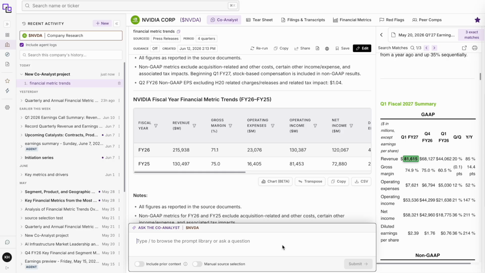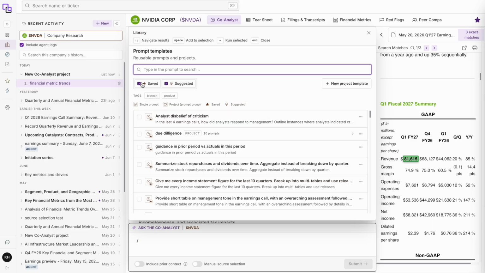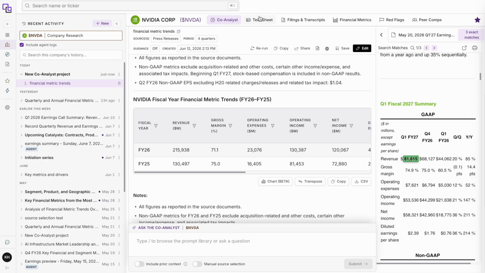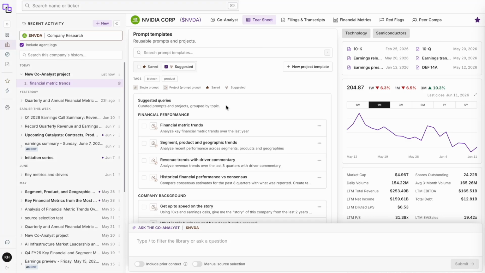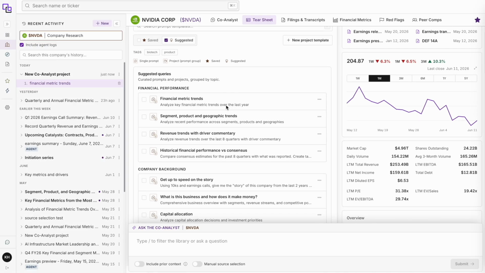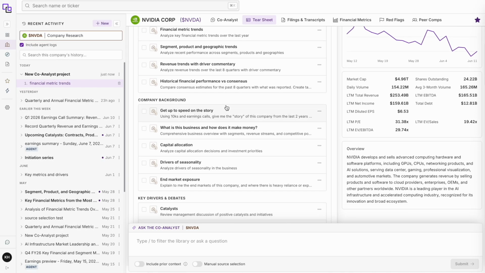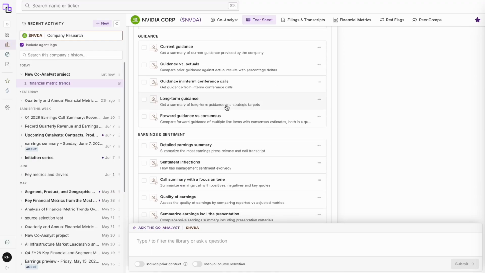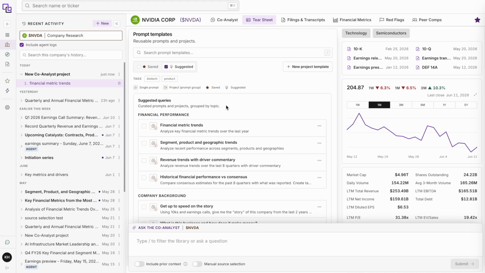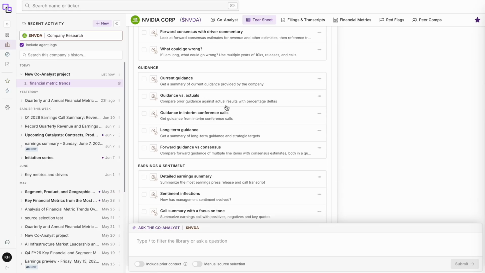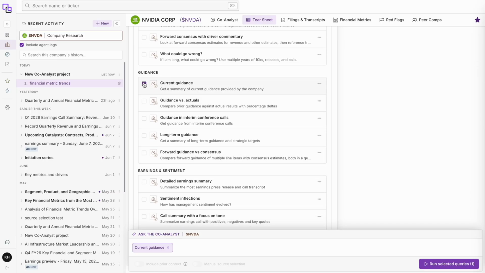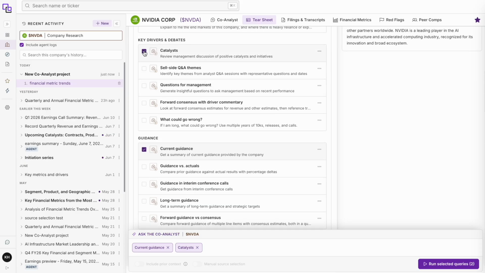In addition to prompting by typing here, you can also opt to use saved and suggested prompts. When you come to a new company page, you should land on the tear sheet. The tear sheet will start you with some suggested prompts. These are popular prompts used by many of our customers and a great place to get started. For instance, if I want to start thinking about NVIDIA, I might want to look at current guidance, catalysts,